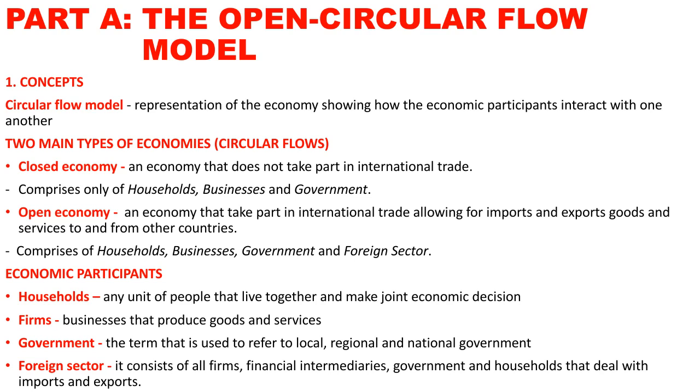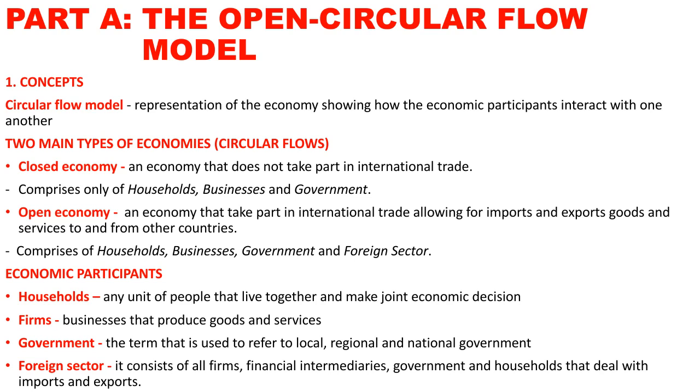So what is a government in a circular flow, guys, as an economic participant? Government refers to local, regional, and national government. Remember that in South Africa we have three levels of government in a nutshell. We have the local government, we have provincial government, we have the national government. The leader of the national government in South Africa is the president, and currently the president is President Cyril Ramaphosa. In our provinces, we have the head of the province, which is the premier. And in our local districts, we have the mayors who are the head of the local government.